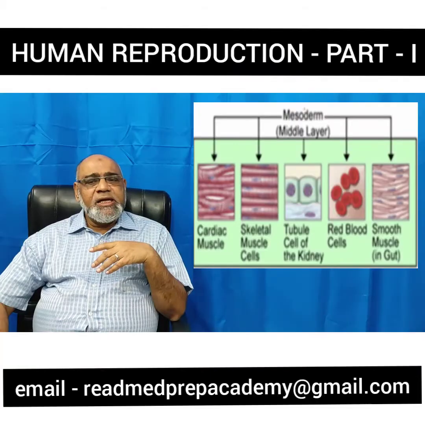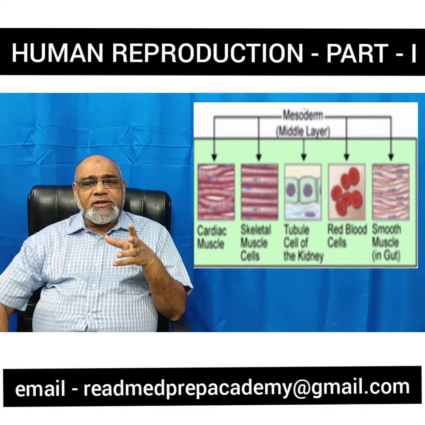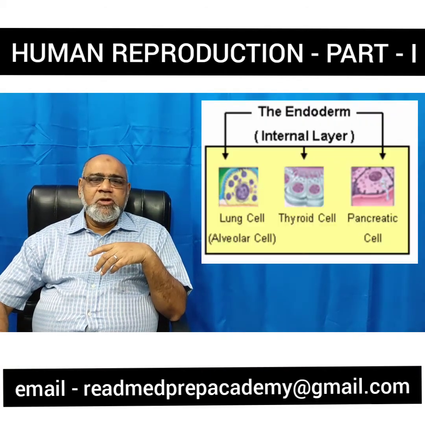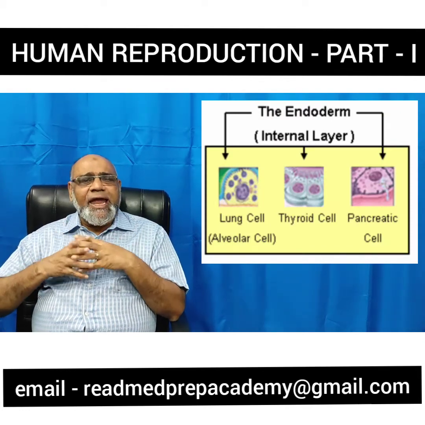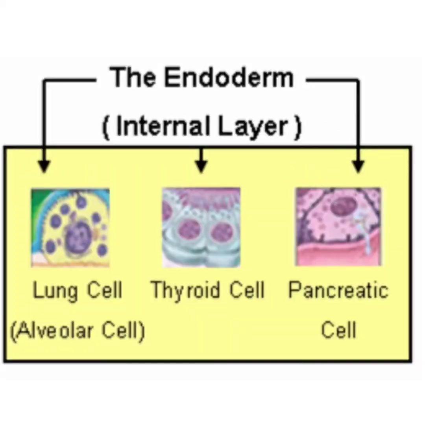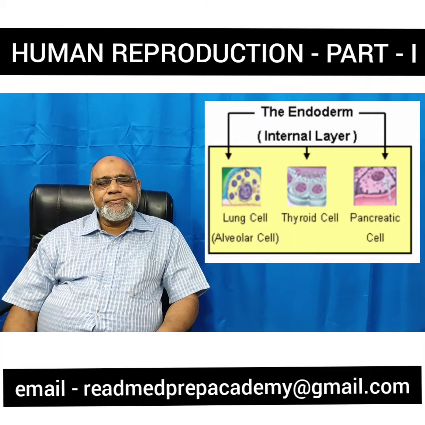So these are the organs that are formed from the mesoderm. What are the structures that are formed from the endoderm? The alveolar cells that form the lung, the thyroid cells and the pancreatic cells.